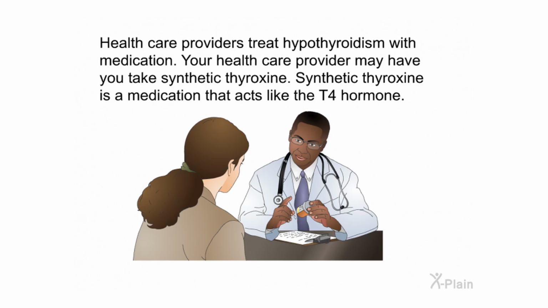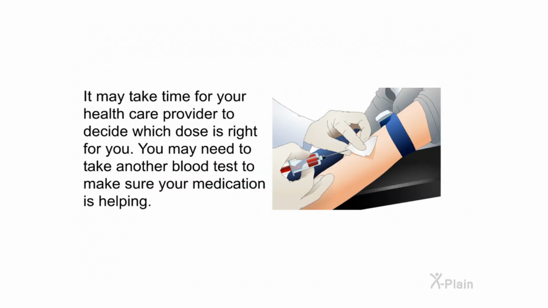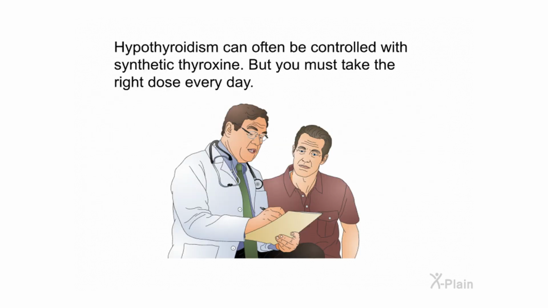Treatment. Healthcare providers treat hypothyroidism with medication. Your healthcare provider may have you take synthetic thyroxine. Synthetic thyroxine is a medication that acts like the T4 hormone. It may take time for your healthcare provider to decide which dose is right for you. You may need to take another blood test to make sure your medication is helping. Hypothyroidism can often be controlled with synthetic thyroxine, but you must take the right dose every day.